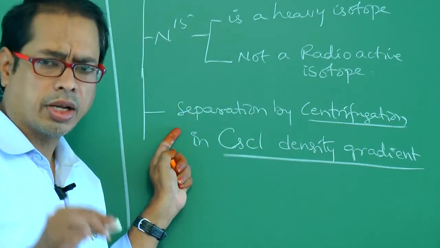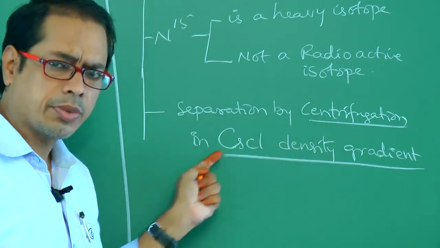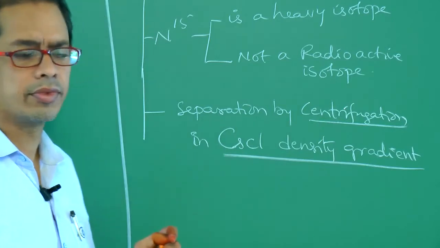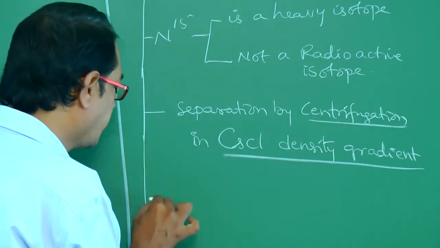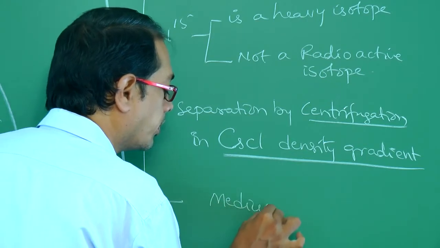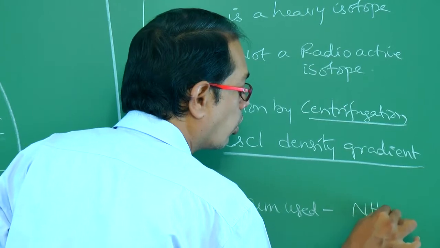Separation of DNAs can be done by which process? Centrifugation in a substance called cesium chloride gradient. Okay. Here, the medium used is ammonium chloride.